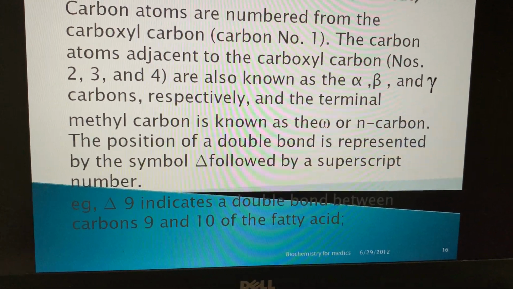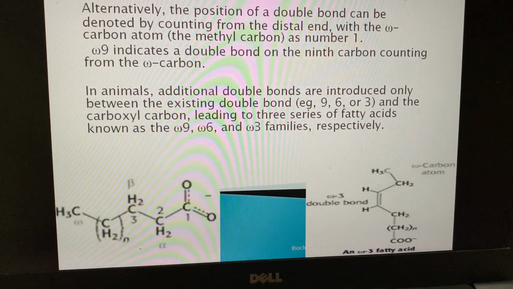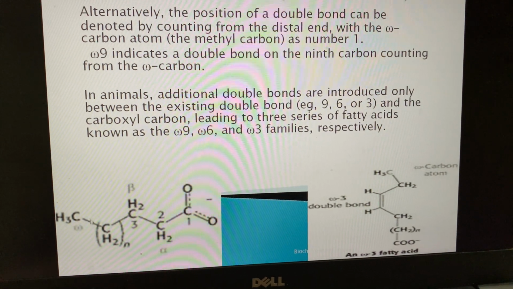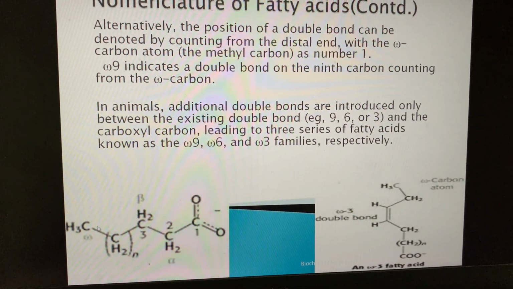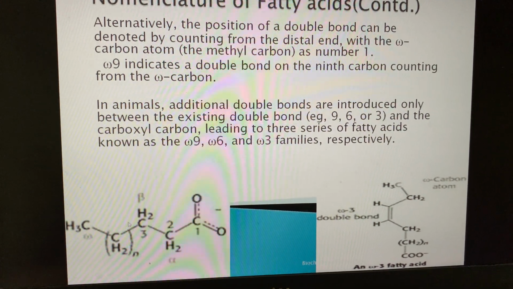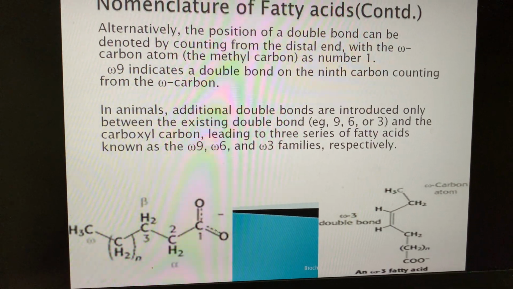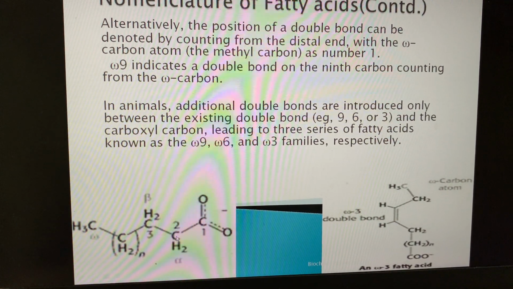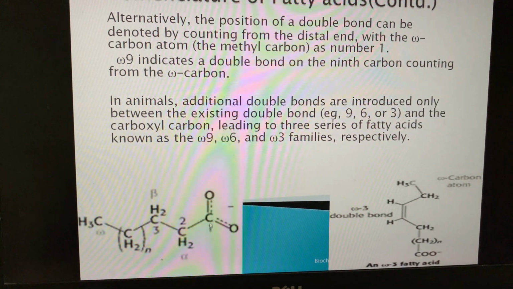I will show you the positions in this one. The terminal CH3 methyl group is the omega carbon, and the carbon in the carboxylic group is the first carbon.